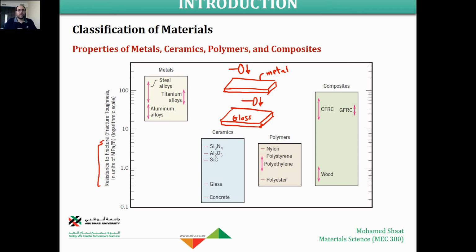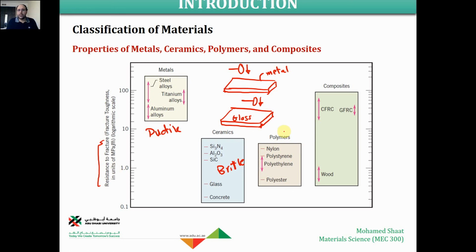So we're going to say that it has almost zero resistance to fracture. It cannot withstand any hammering or any impact force over the plate. So that's why ceramics have very low resistance to fracture in comparison to metal. The main reason is that metals are ductile. As long as the material is ductile, it can absorb the impact force. Ceramics are brittle, like glass, so they can easily fracture. So that's why they are weak in terms of resistance to fracture.